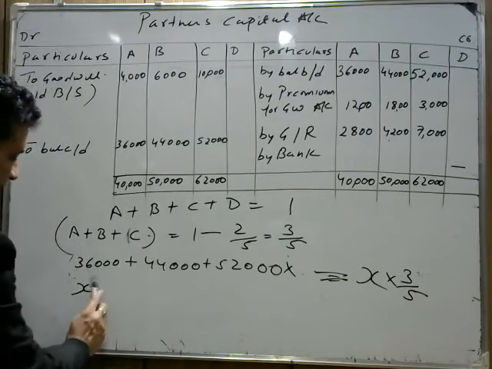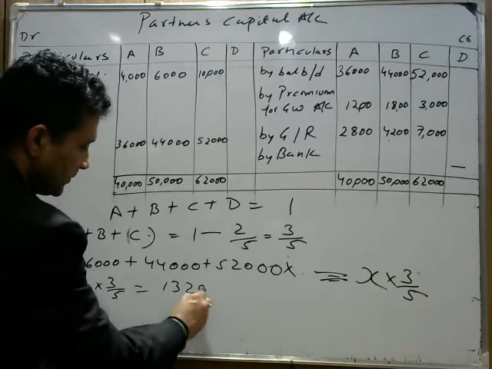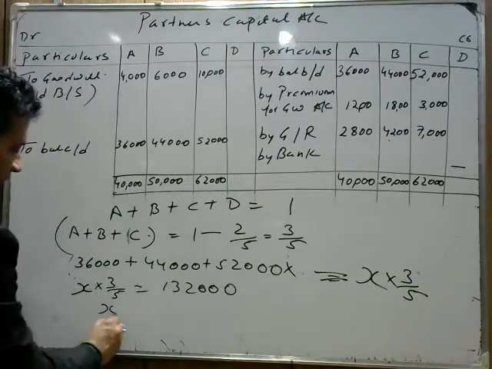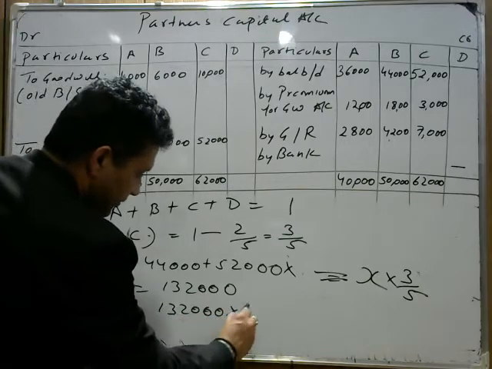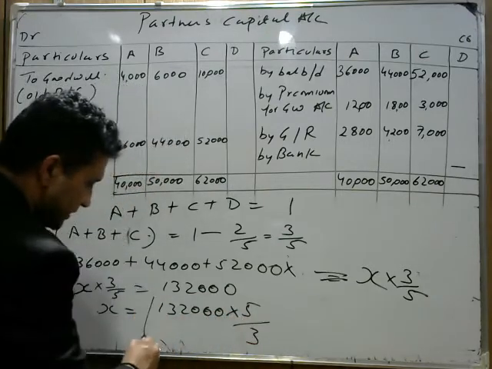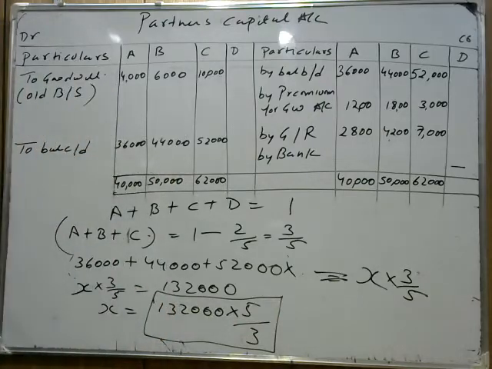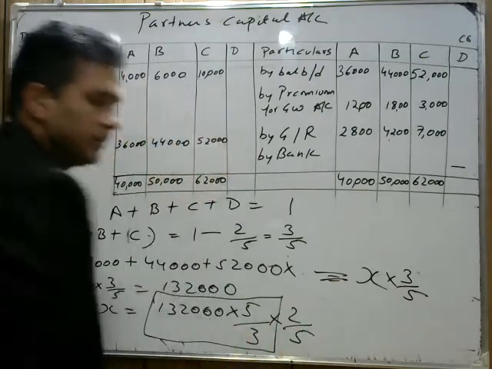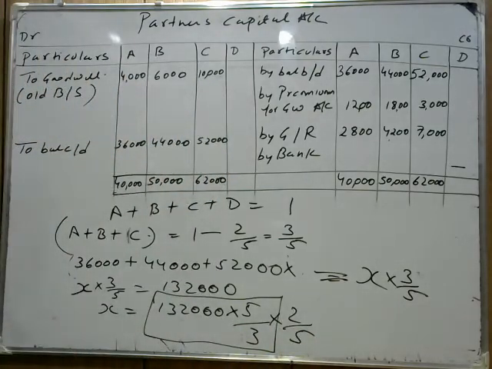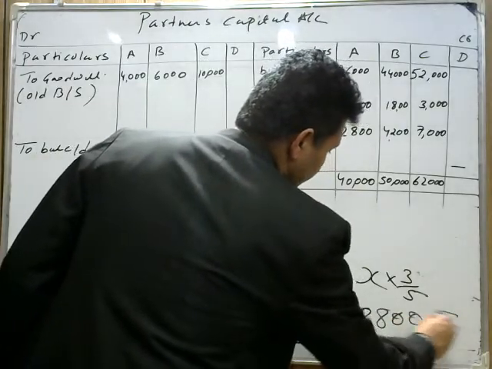Okay, it means x का 3/5 is equal to 1,32,000. So how can you find x? If we do the reciprocal, 1,32,000 into 5 divided by 3. That's why we do the reciprocal. कई बच्चों के माइंड में आएगा हम reciprocal करते क्यों हैं? 5/2. Now what is the new partner share in that? New partner share is 2/5. So we get the share of 88,000 for D. इस तरह हमने 88,000 फाइंड किया है.